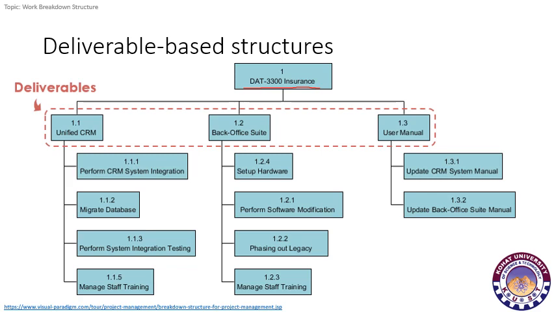Like at the first level, we have divided it based on the first deliverable, that is unified CRM, customer relationship management, back office suite, and user manual. And all these deliverables are further divided into different tasks and subtasks.